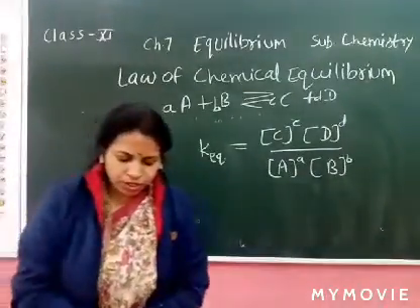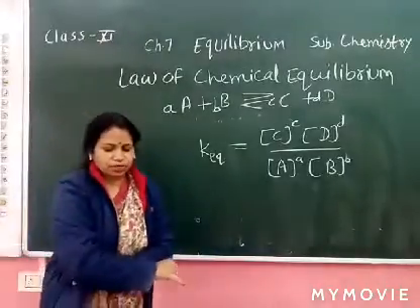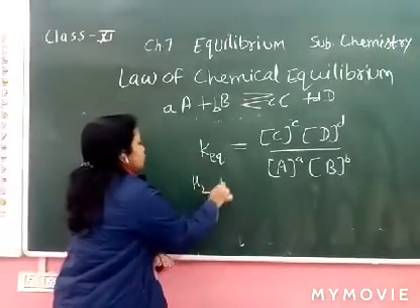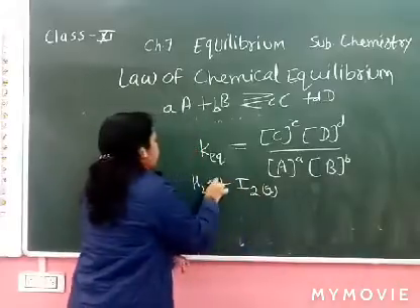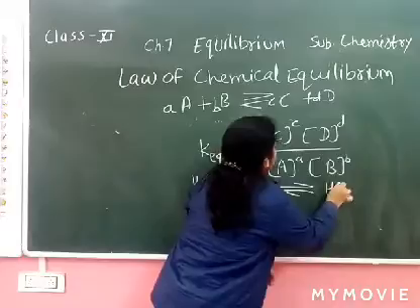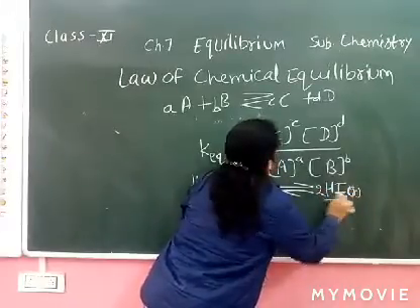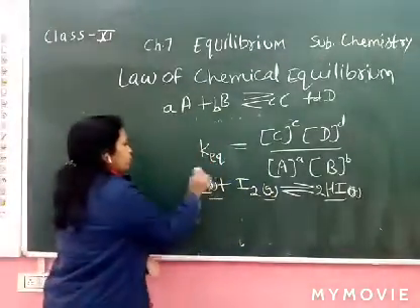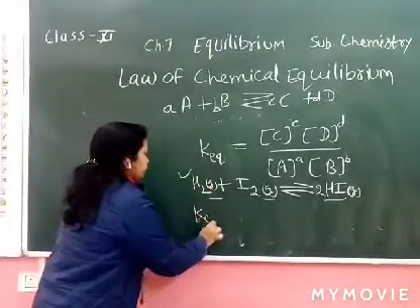Now there are many examples you can explain with this reaction. For example, we can take H2 plus I2 giving 2HI. Calculate the equilibrium constant for this equation. If molar concentrations are given in the numerical, how to write it according to the law of chemical equilibrium?